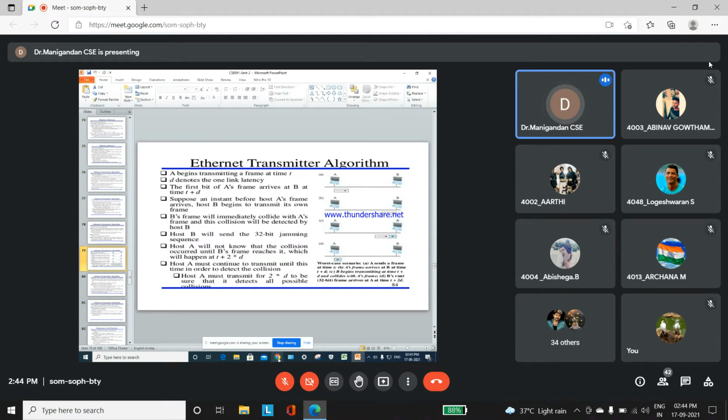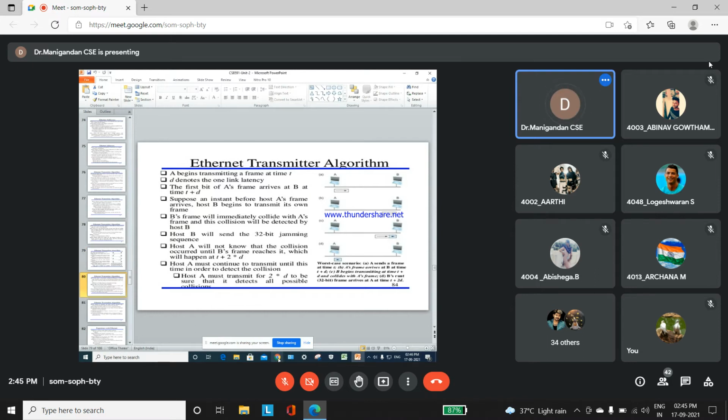Immediately after the collision is detected by host B, host B will send a 32-bit jamming sequence, a dummy sequence, to A. Host A will not know that the collision occurred until B's frame reaches it, which happens at time T plus 2D. Host A must continue to transmit until then in order to detect the collision, waiting for the frame sent by host B.